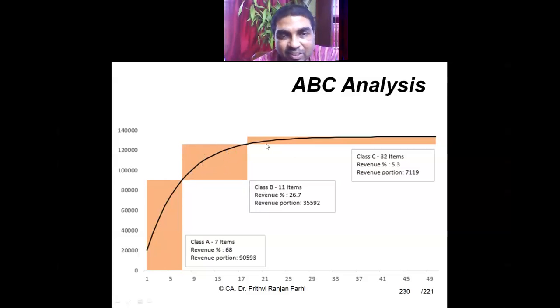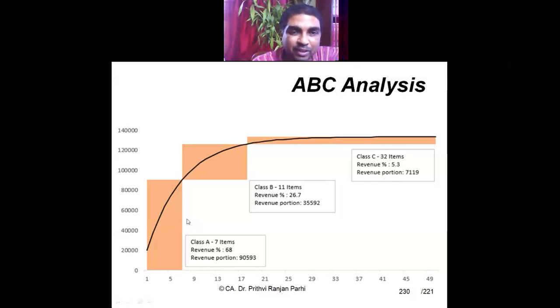Then I'm saying another group of items. There are 32 items, such is the number, but value is only 7,000. If that is so, ABC analysis concept says that you should pay more attention to these items. Only these 7 items should be perfectly managed. If 7 items are perfectly managed, value wise you are able to manage items whose value is up to 90,000. You are expected to give less attention to these 32 items and more attention to these 7 items.